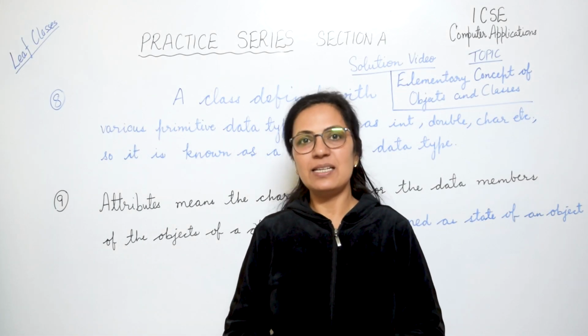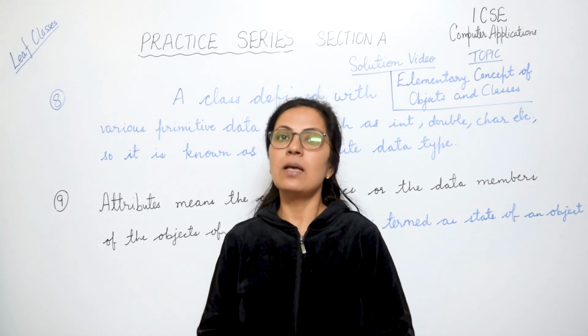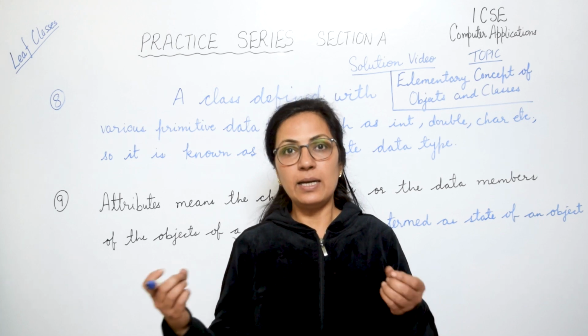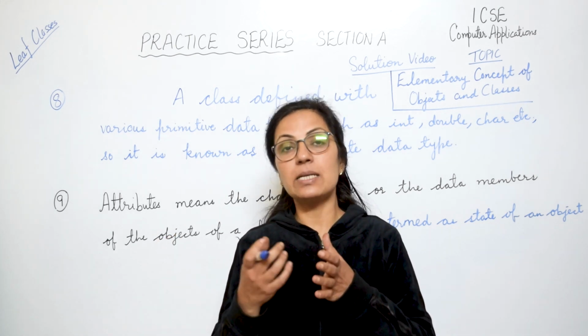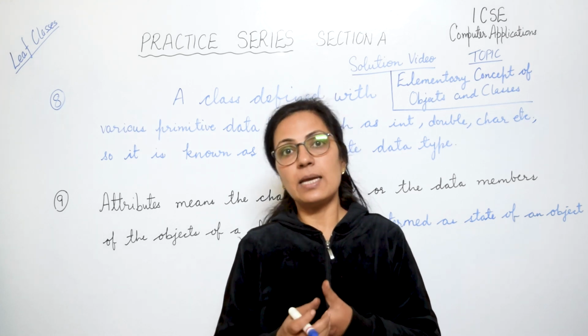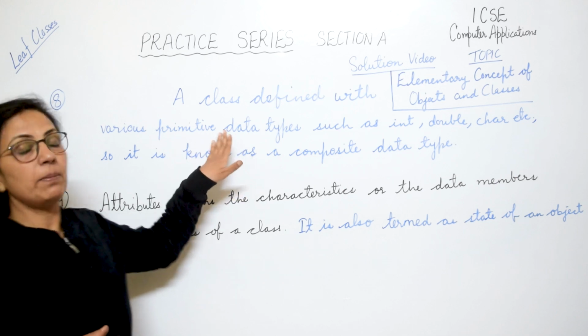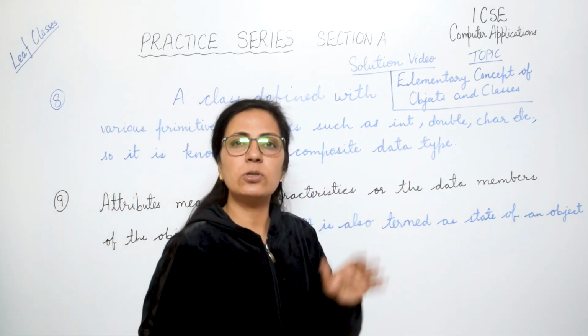Question number 8 is from year 2009, and the question is why is a class known as composite data type. Composite means which is not basic and it is composed. It is derived from other things. That is composite. So class can also be defined as the collection of various primitive data types like int, double, char, float, short.